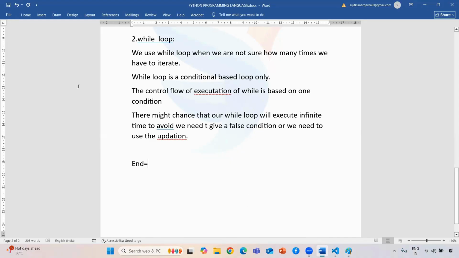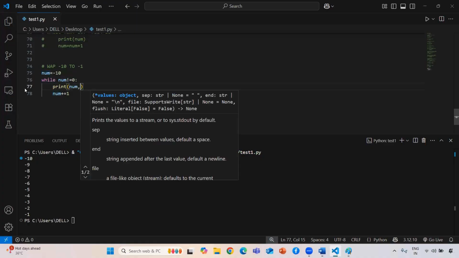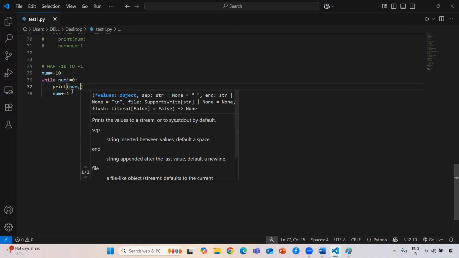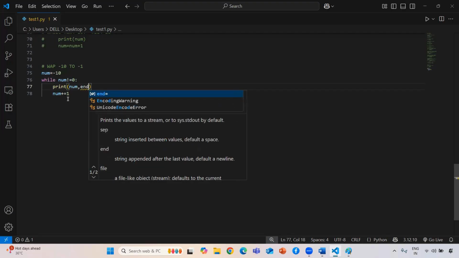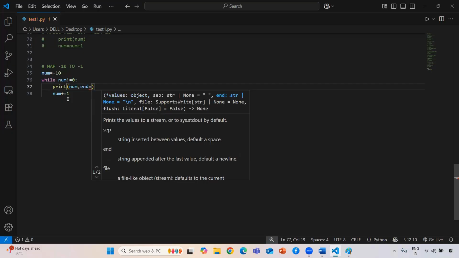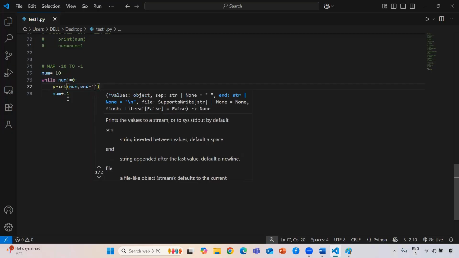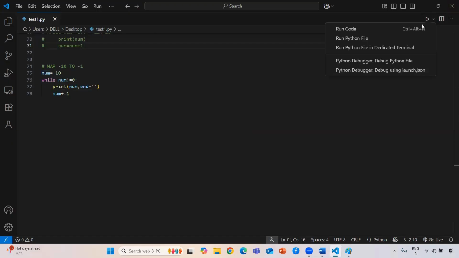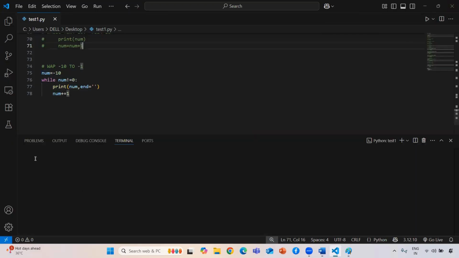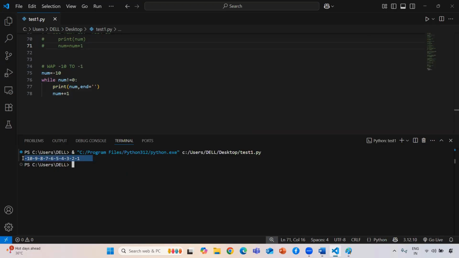After this print, there is a line break, so after one print it goes to a new line. But if you don't want to print on a new line, you need to pass end and give your glue character. If I don't give any glue character, it will not print on a new line, but I need to give a comma or a space.